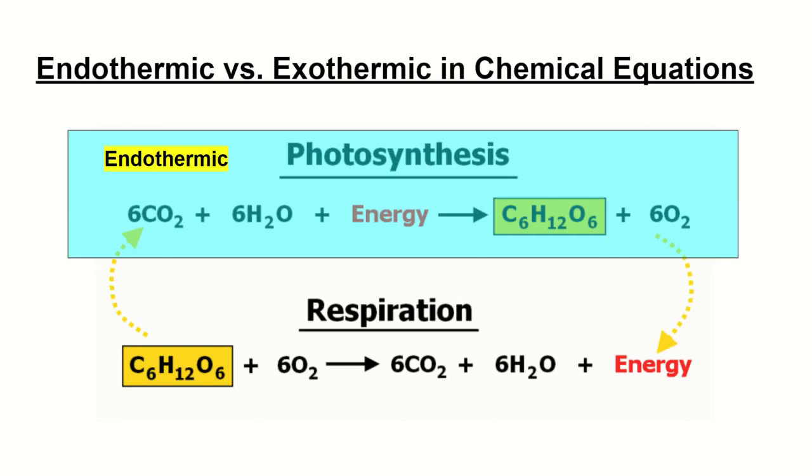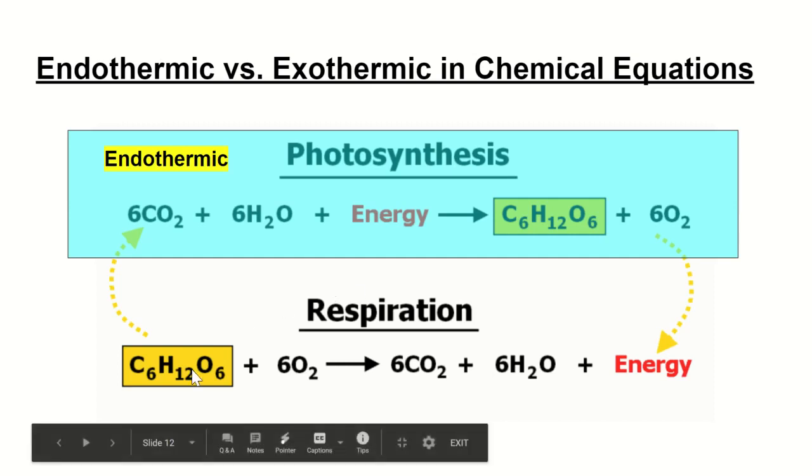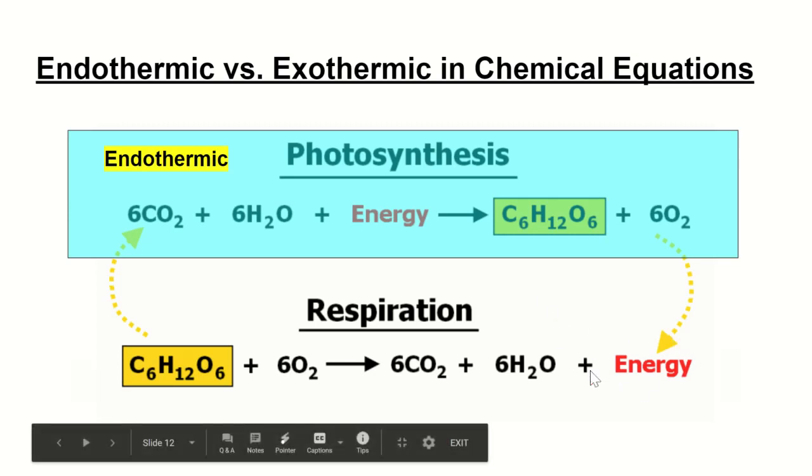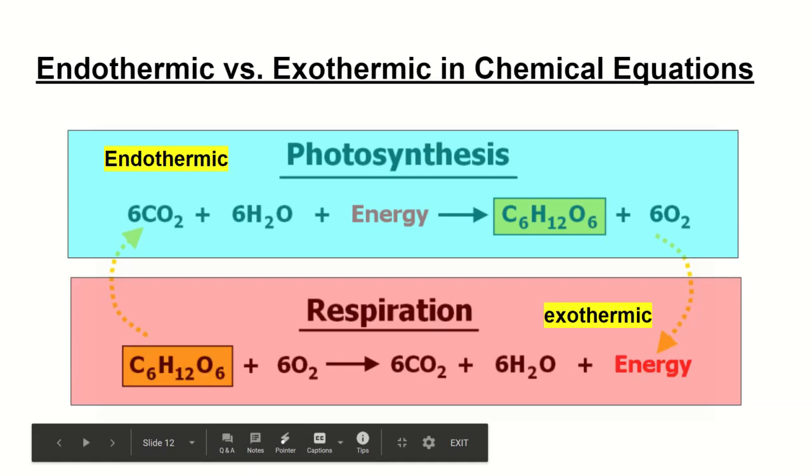The opposite reaction, when you flip it around, is whenever you consume glucose and breathe in oxygen, that's going to produce CO2, H2O, and also energy. Remember, whenever you eat sugar, that produces energy. So when energy is expressed on the right-hand side, we're going to call that an exothermic process.